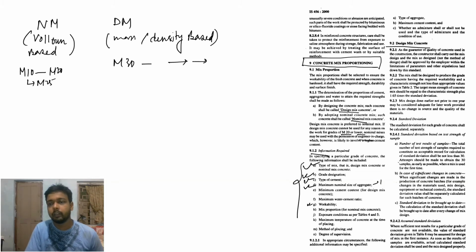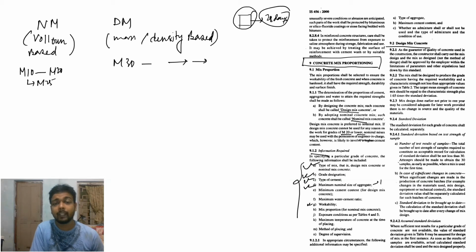Clause 9.2, design mix concrete. As the guarantor of quality of concrete used in the construction, the constructor shall carry out the mix design, and the mix design adopted by the employer within the limitation. The mix shall be designed to produce the grade of concrete having the required workability and a characteristic strength. What is the characteristic strength? You take a cube 150 by 150 by 150, do 28 days curing and take the compressive strength, and the 95% compressive strength is your characteristic compressive strength.